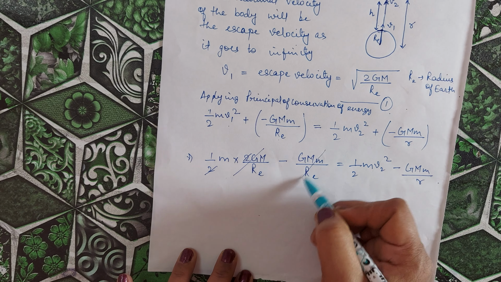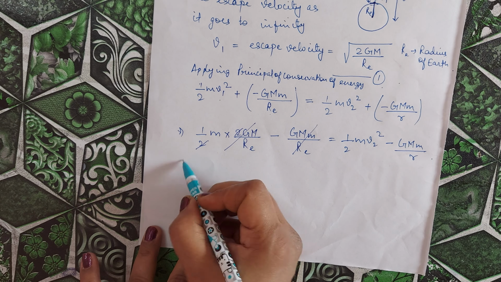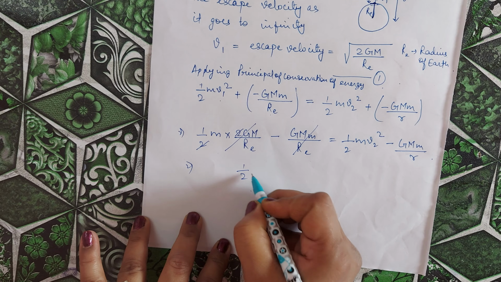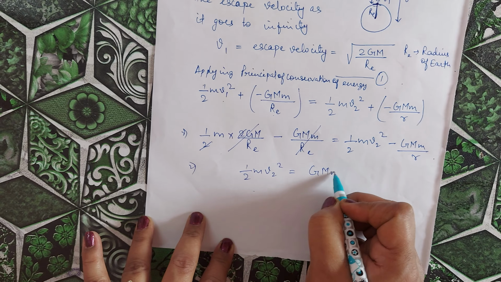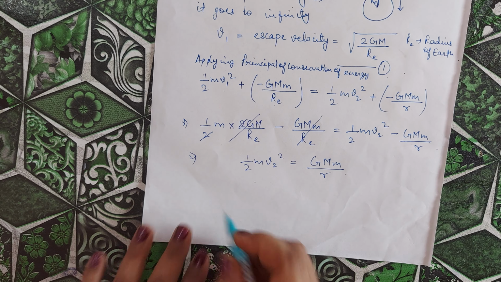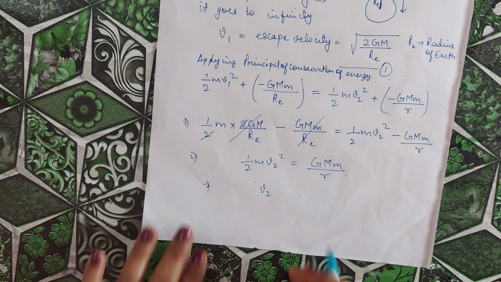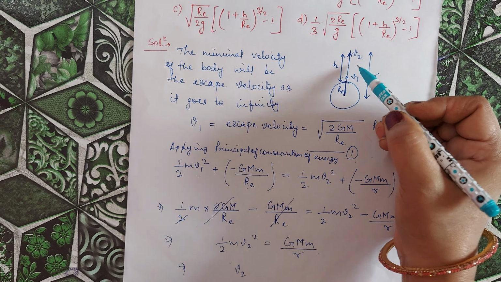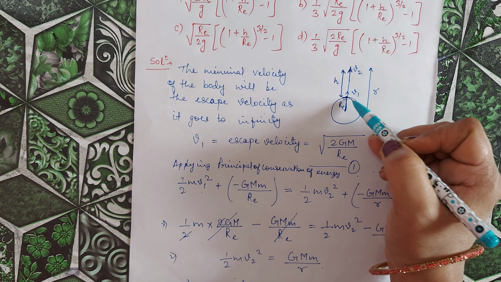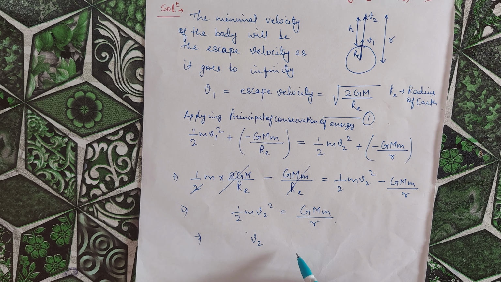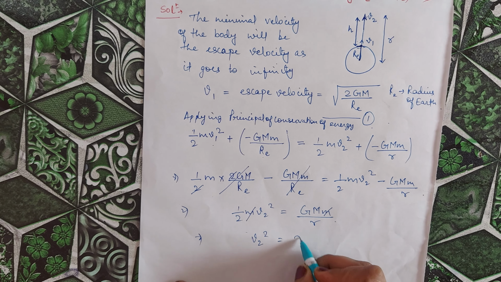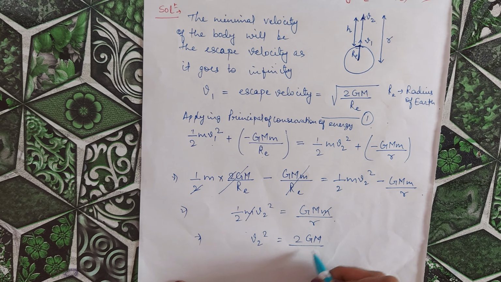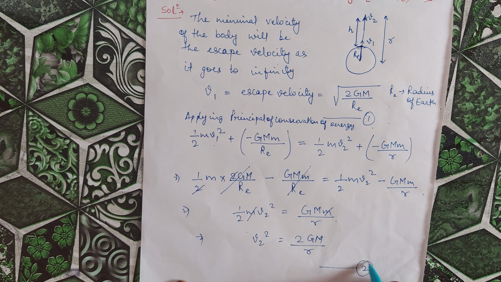Now these two will get cut, and finally we have half m v2 square is equal to GMm by r. So from here we can calculate v2, the speed of the object at a height h from the surface of the earth, and v2 square is equal to 2GM by r. This is equation 2.